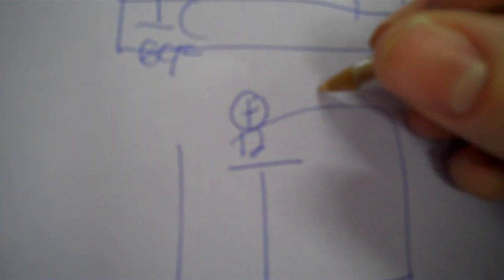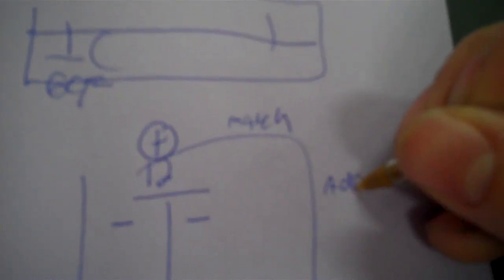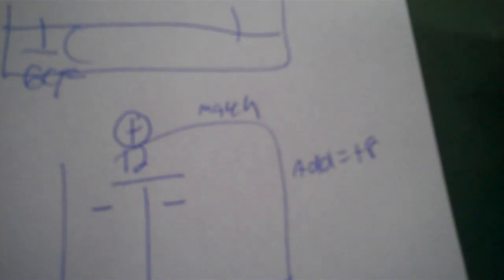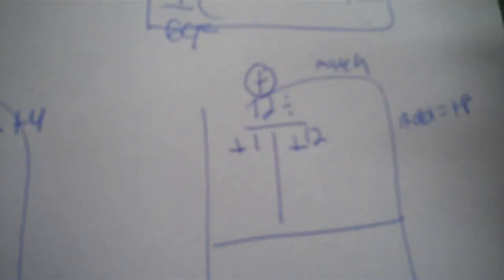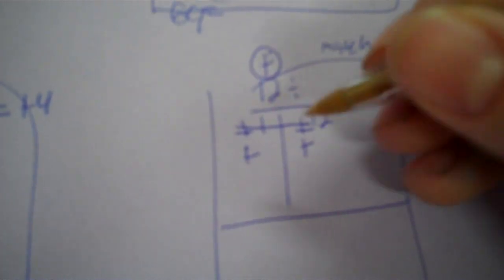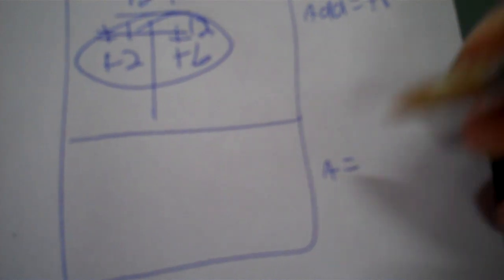So 12 positive, that's a match of the signs. But since this time we have to add to positive 8, it'll be positive, positive. 1 and 12 is 13. 2 and 6 is 8. There you go. So your A, the x second coefficient, is 1.